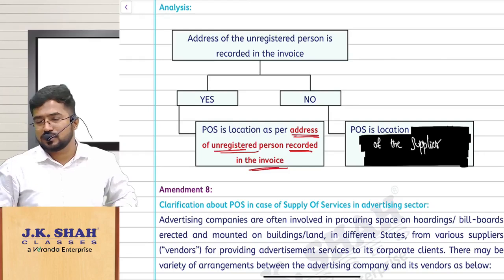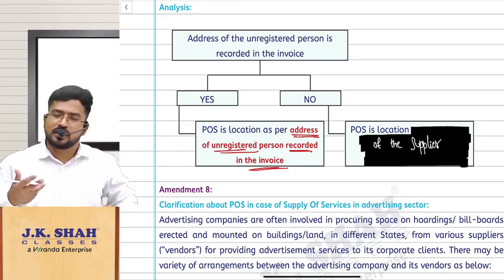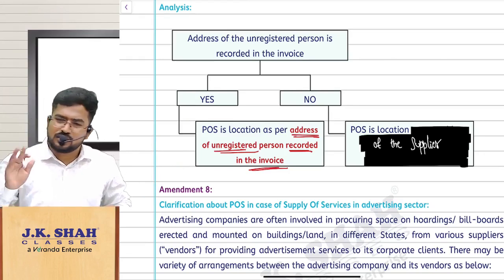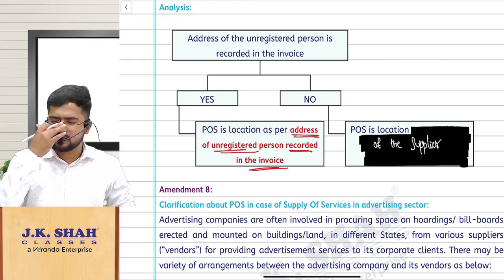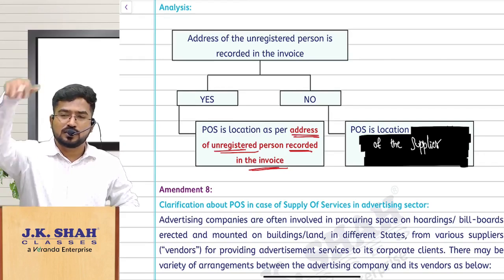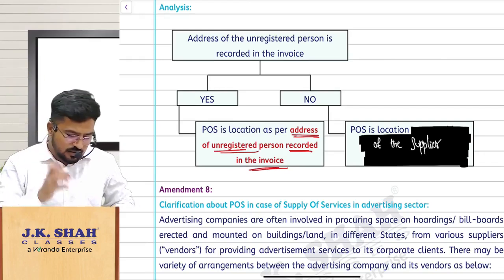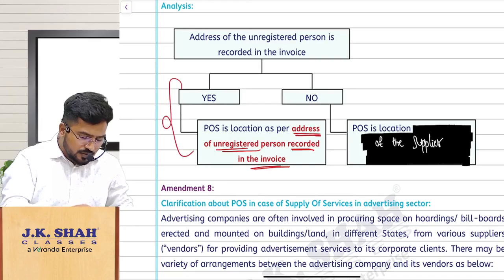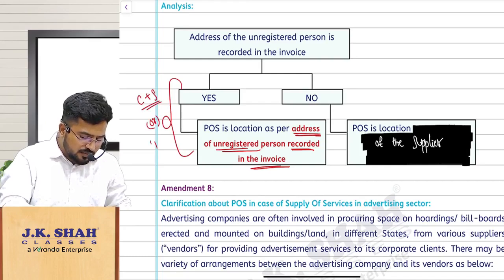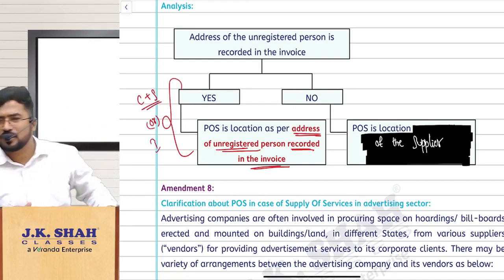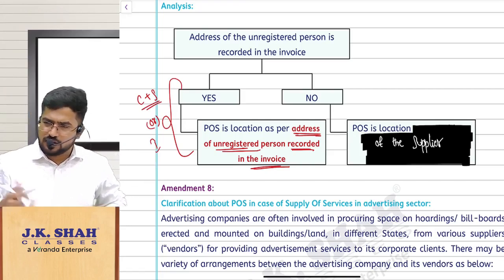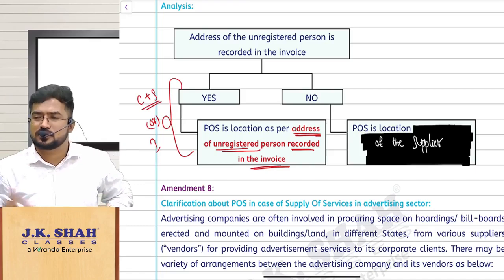the location of the supplier. So in Pondicherry I have purchased the mobile. He asked my address. I told, no sir, not relevant for you, you ignore it. I will not reveal. So he has not recorded the address in the invoice. Now what will be the place of supply? Location of the supplier. That means you understand, in this case, there is a possibility it can be CGST plus SGST, or it can be IGST. You are also from Pondicherry, that fellow also from Pondicherry, address is recorded in the invoice. Your address, where is your address? Pondicherry, sir.